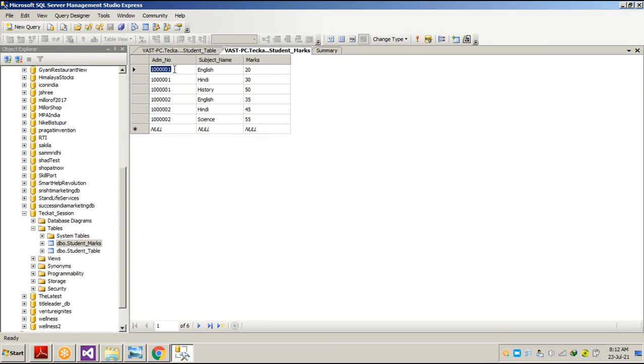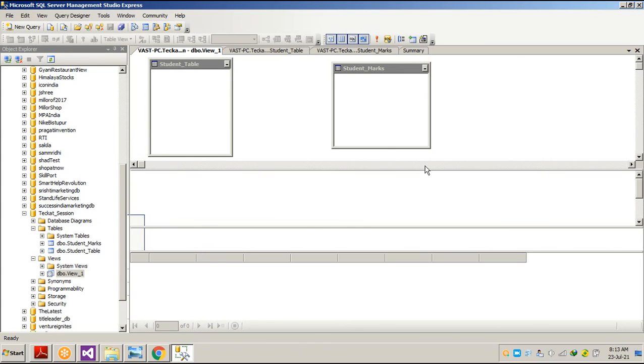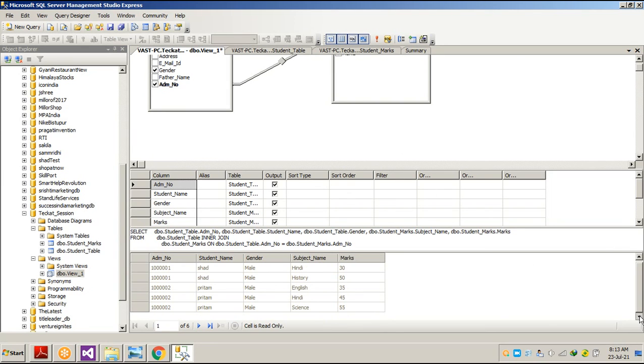Here the admission number is made, and the student and marks tables have been made. Now if we see this table, we don't know the name for this particular admission number or that one. So what we did, we created a view. If I go to the design part, you can see how these two tables are connected and what fields are selected from the first table and what fields from the second table. If we save it, you can see the entire view opened like this. With this view we can identify which student got which marks on which subject. So this is the purpose of creating this particular view.